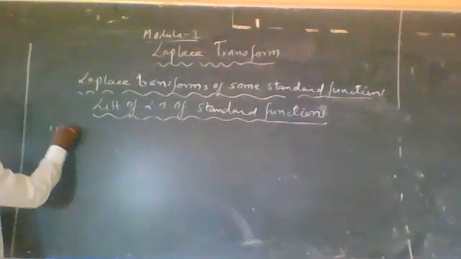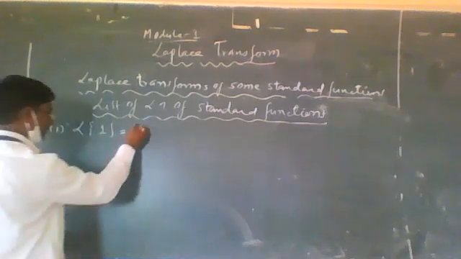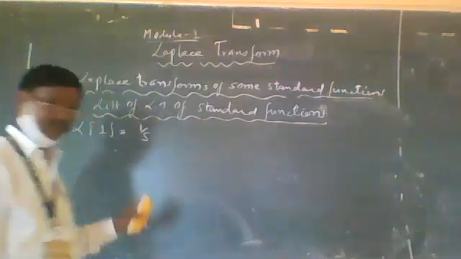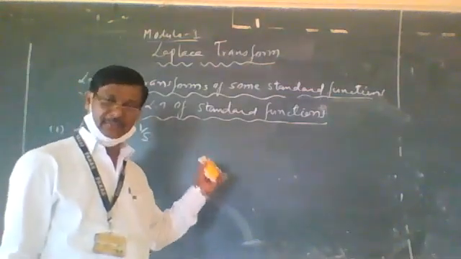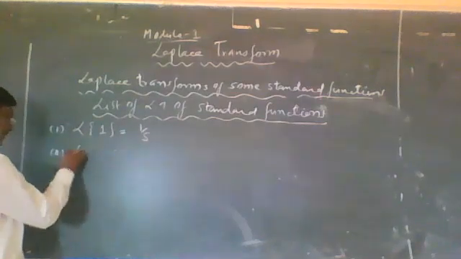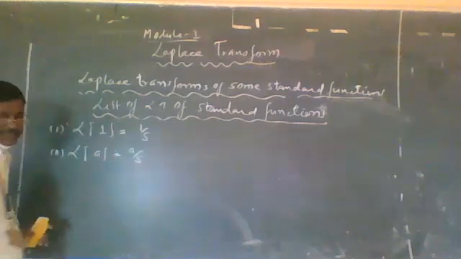The first one is the LP of only 1 is equal to 1 by s. Remember all these standard functions, because while finding the problems, we need all these formulas. Then the second one is the LP of a constant a is equal to a by s.